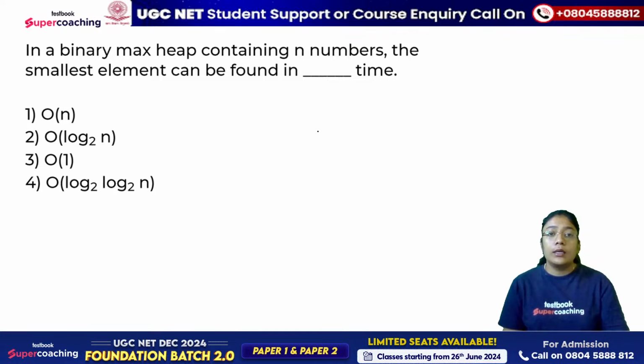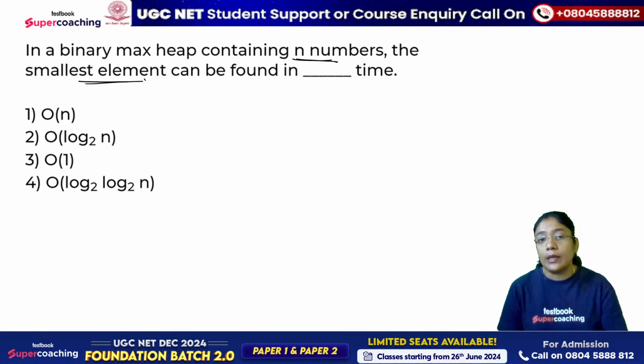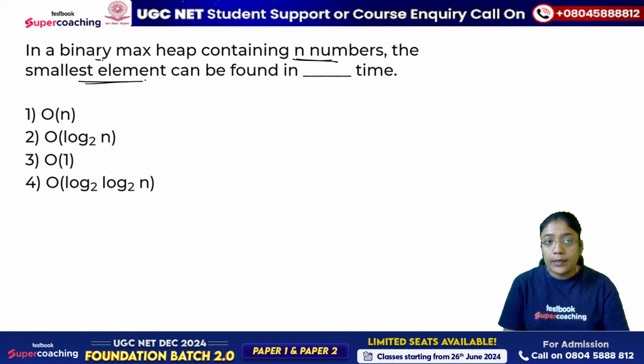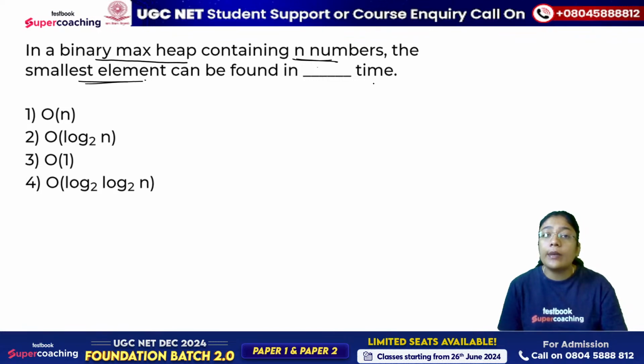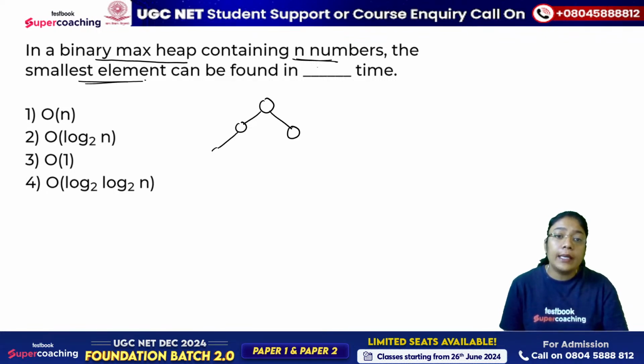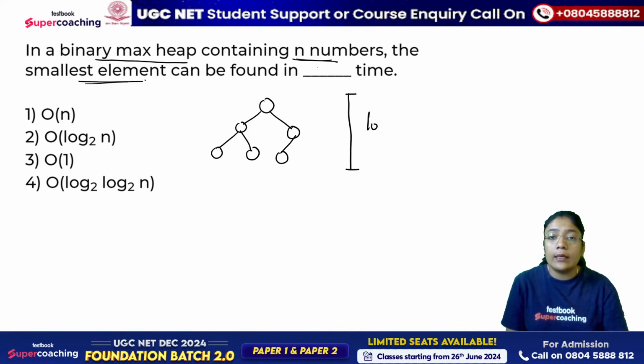Now let's find out in a binary max heap which contains n numbers, how much time is required to find out the smallest element? In a binary max heap that is containing n numbers, how many levels will there be? There will be log n levels, because when we build a complete binary tree, we give it the heapify property. So this means that the number of levels will be log n in the almost complete binary tree.